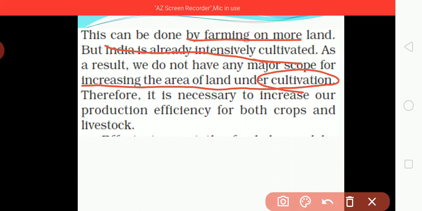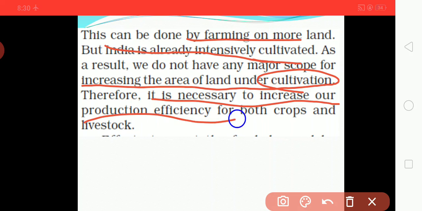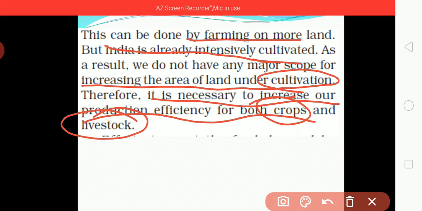Therefore it is necessary to increase our production efficiency for both crops and livestock. We need to improve our production of crops and livestock.